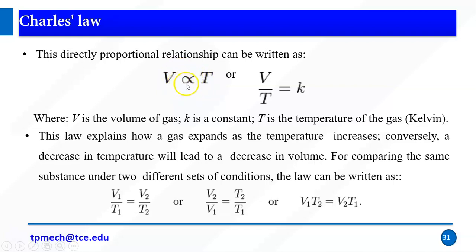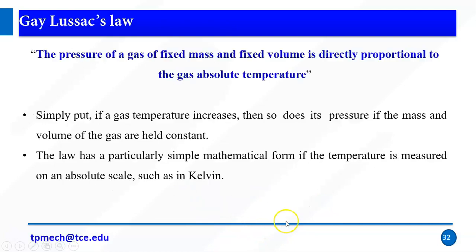So the volume is directly proportional to the temperature. If you want to convert it to equal a constant, we use constant K. So V by T equals K. If you use two states, V1 by T1 equals K equals V2 by T2. This is the comparison, right?